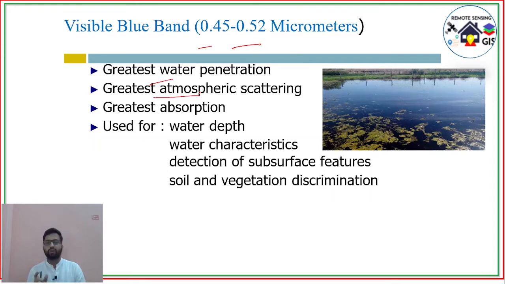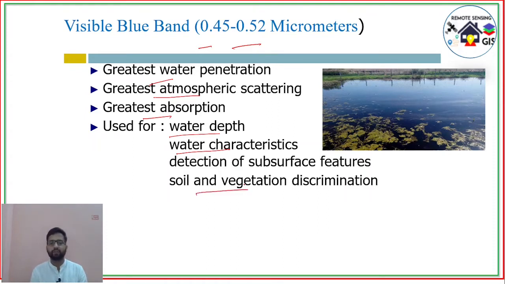So the shortest wavelength has the greatest atmospheric scattering, and greatest absorption, and it is used for monitoring water depth, water characteristics, detection of surface features,